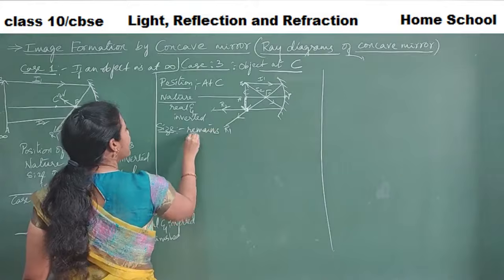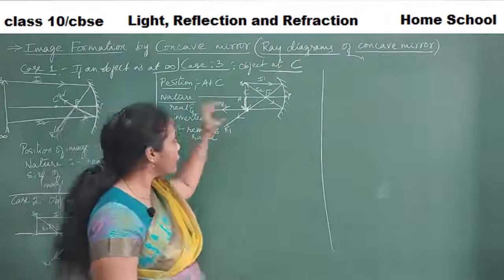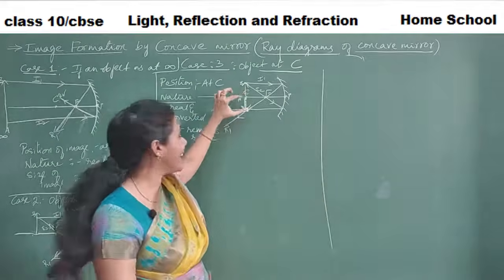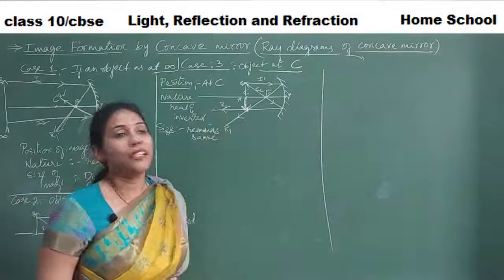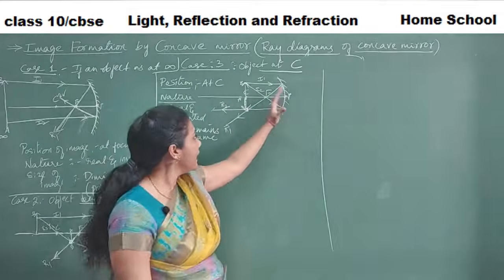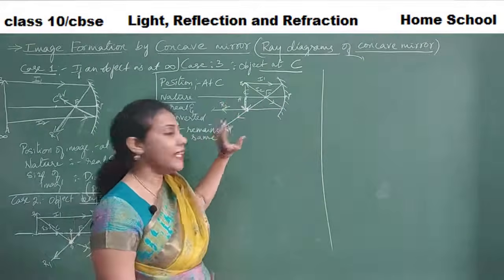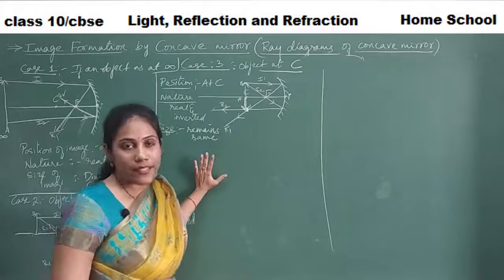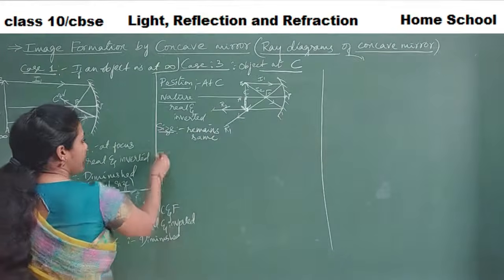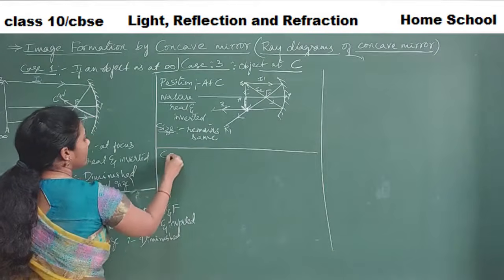Size remains the same. However much the size of the object you took, that much sized image only will get formed. But the image is real and inverted. Image is forming in front of the mirror but inverted. Okay, size remains the same. Fine. So this is our case 3, guys. Now let us go for case 4.